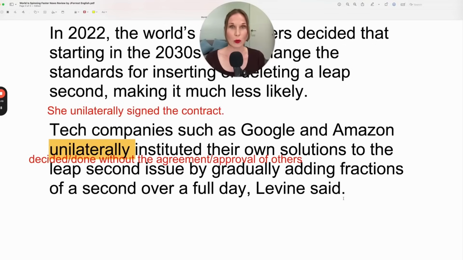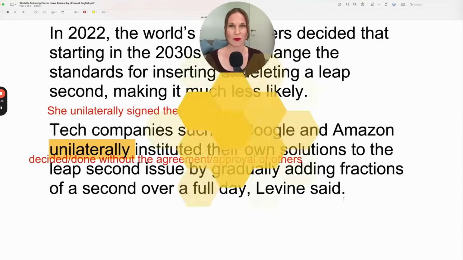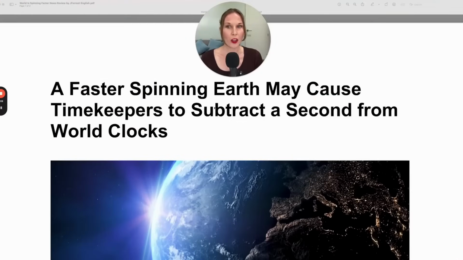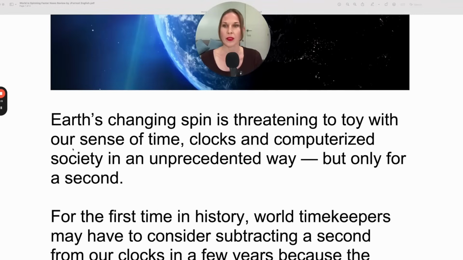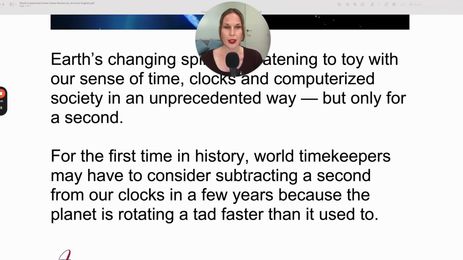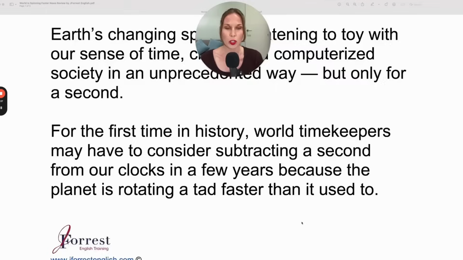Now what I'll do is I'll read the article from start to finish, and this time you can focus on my pronunciation. A faster spinning Earth may cause timekeepers to subtract a second from world clocks. Earth's changing spin is threatening to toy with our sense of time, clocks, and computerized society in an unprecedented way, but only for a second. For the first time in history, world timekeepers may have to consider subtracting a second from our clocks in a few years because the planet is rotating a tad faster than it used to.